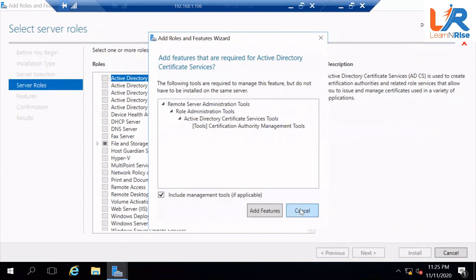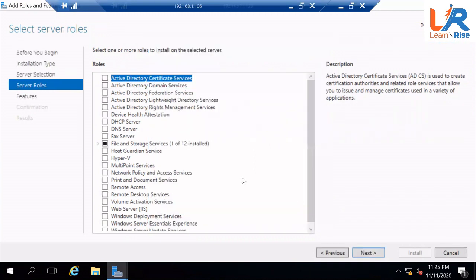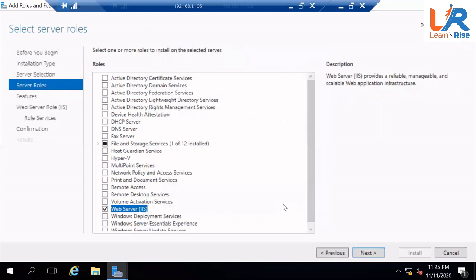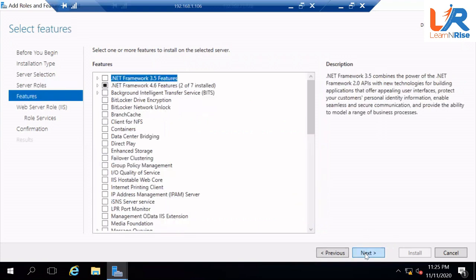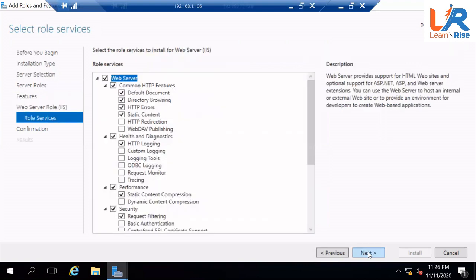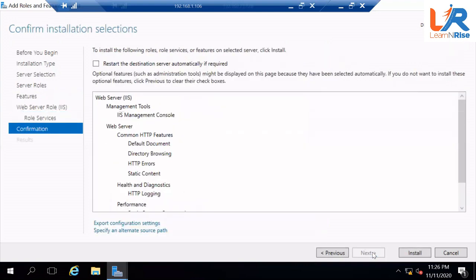So I'm going to install a web server here. Just say cancel and click Web Server, which is almost at the last. IIS. Yeah, IIS. A little bit up. Very good. Click Add Feature. Just say next. Install.